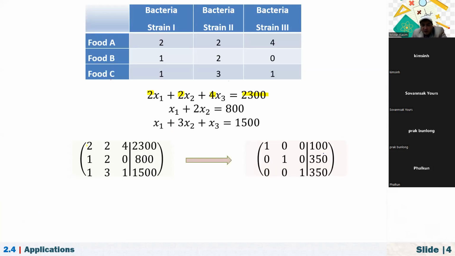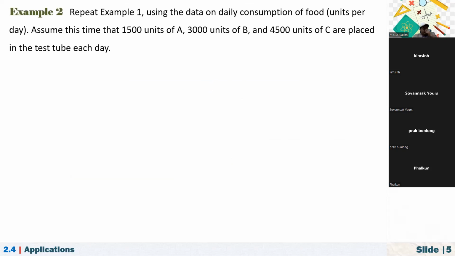It means that if we put 100 bacteria of strain 1, 350 bacteria of strain 2, and 350 bacteria of strain 3, with their eating rates as shown in the table, they can consume all of the food at the end of the day. That is 100, 350, and 350.